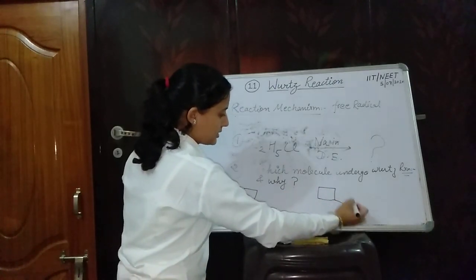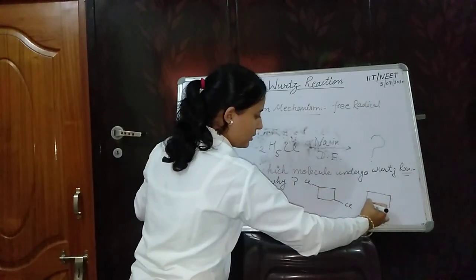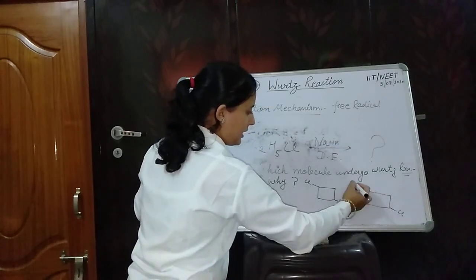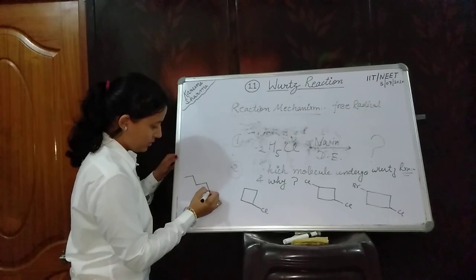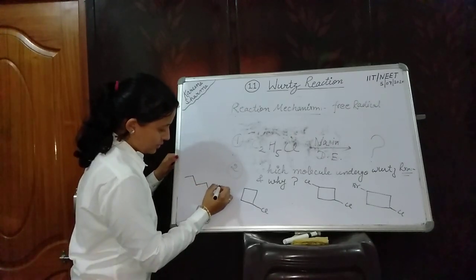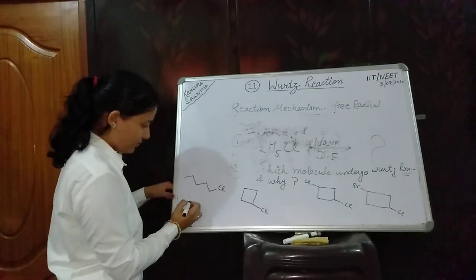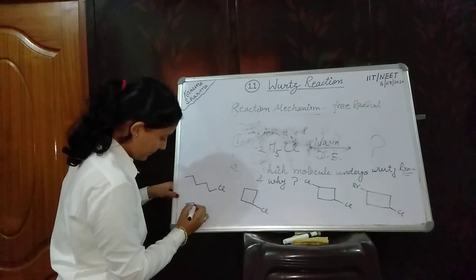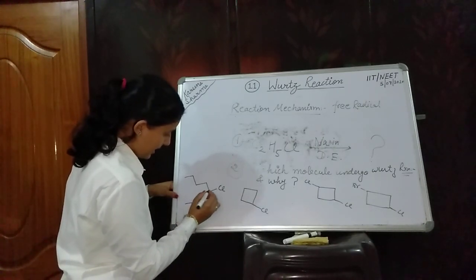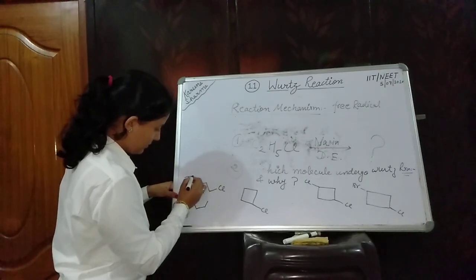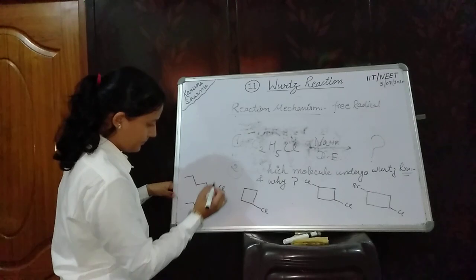Next molecule, this is Cl, and this is also Cl. Next molecule, this is Cl, and this is Br. Another molecule, this is your Cl, and the last one, this is Cl.